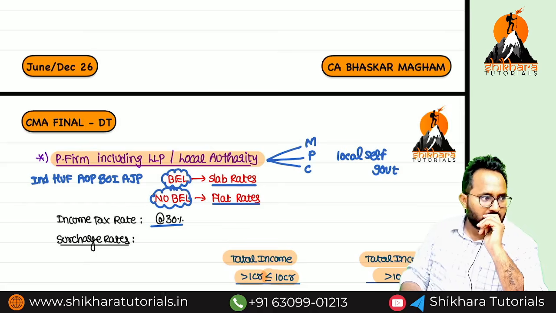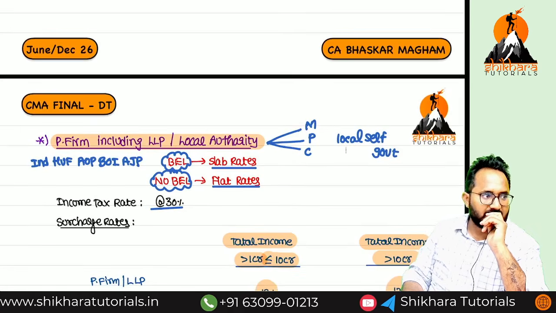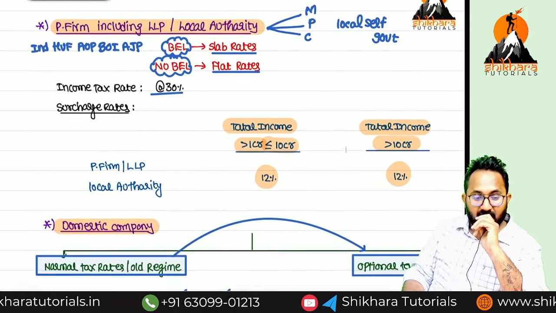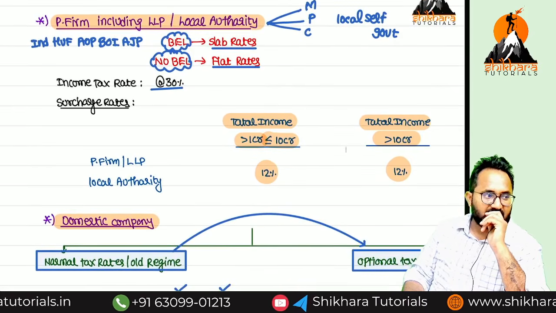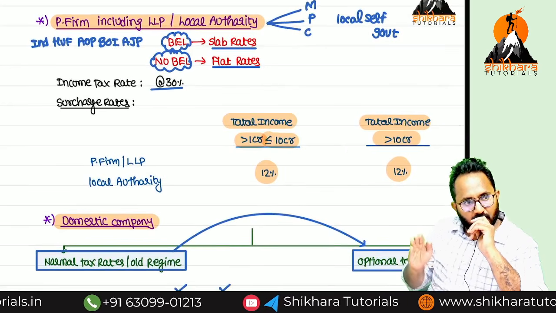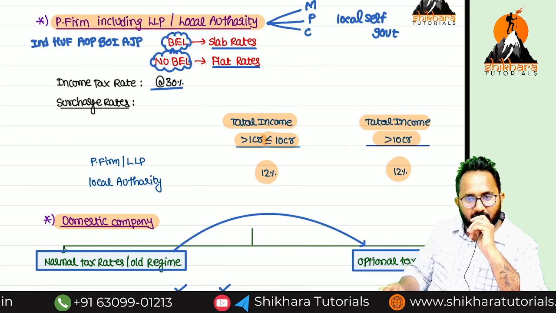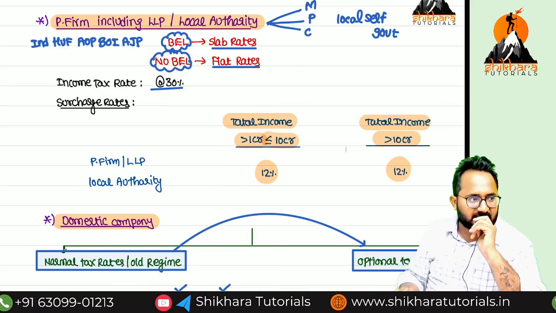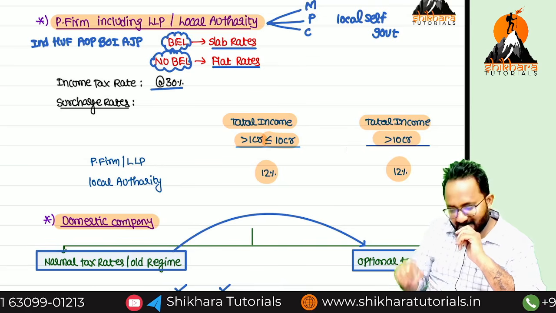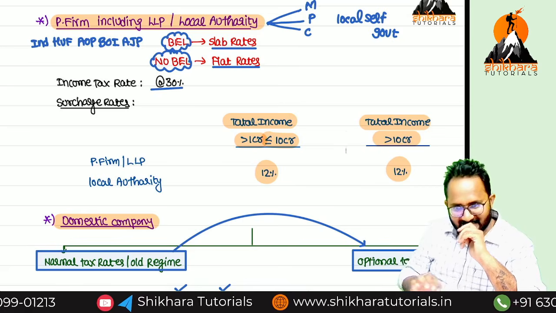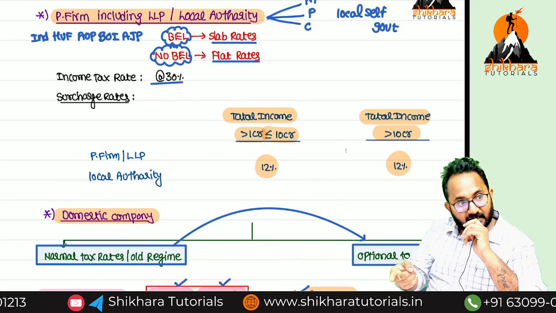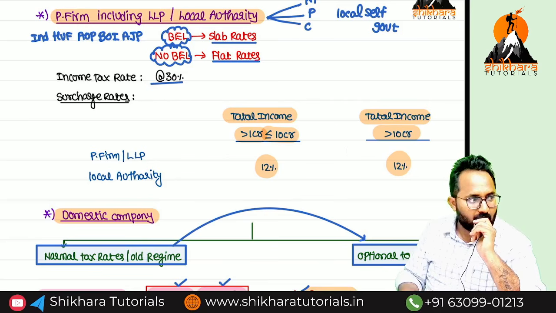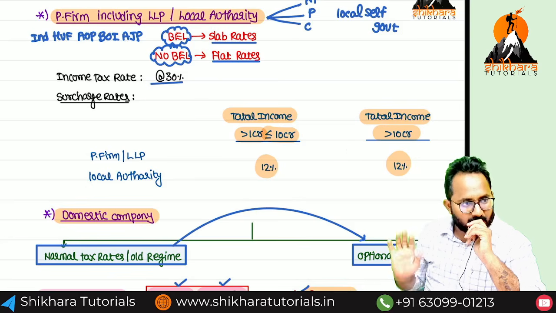Next, local authority. What is it, flat rate or slab rate? Flat rate. What is it? 30%. Surcharge: already I told, many will ask about this presentation. Why am I making the presentation? So, more than 1 crore, less than or equal to 10 crore, and more than 10 crore, always how much? 12%. Simply I can say, more than 1 crore, always 12%. In today's telegram group morning we received a message. Is it correct or wrong? It is correct. But next, domestic company, foreign company, cooperative societies, always we are discussing two ranges. That's why I mentioned two ranges here also. But here always 12%.